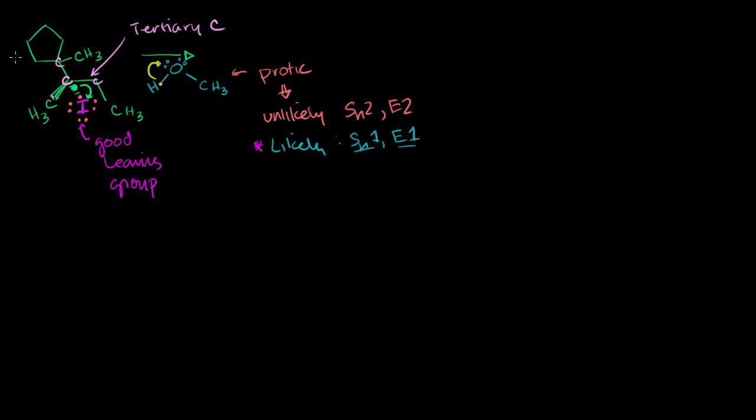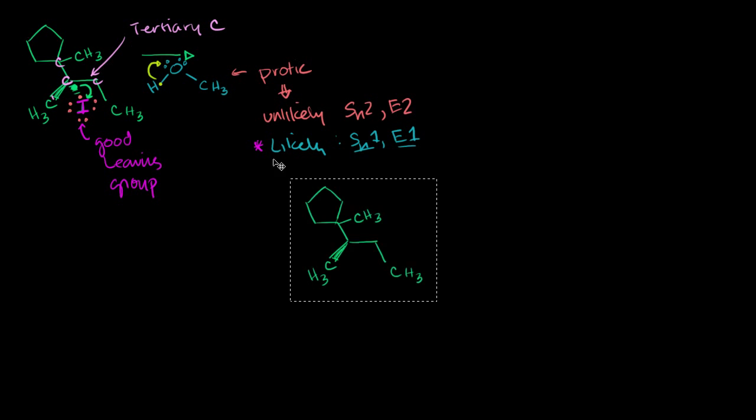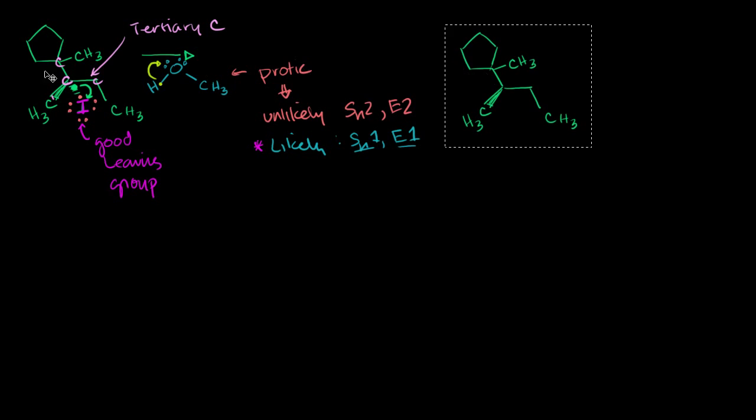So after that very first step, we have something that looks like this. That's our molecule. Just so it's clear what we did, this arrow I'll do all the way over here, so it's clear that this is our next step. And what's happened here? Our tertiary carbon has lost its electron. So now this carbon right here has a positive charge. It's a tertiary carbocation. And now the iodine has become iodide. It has left the molecule.